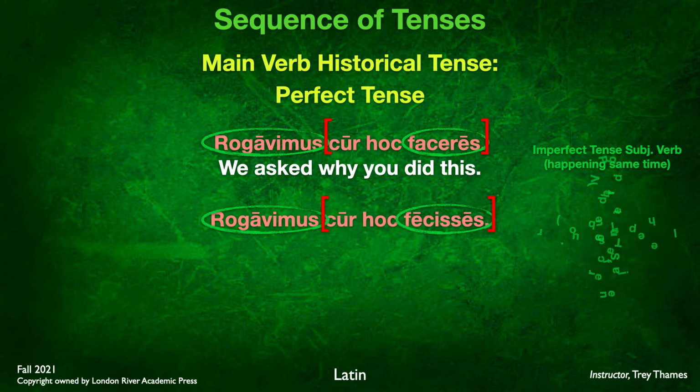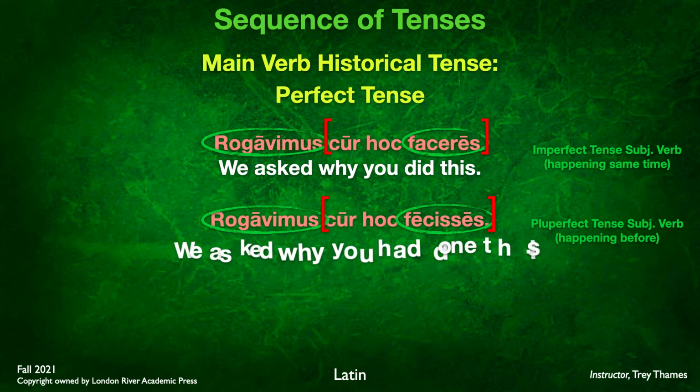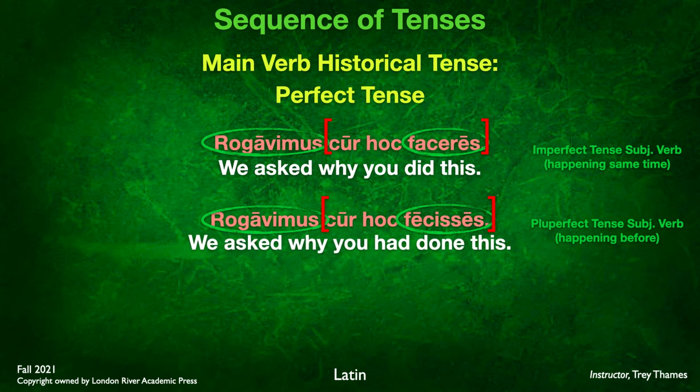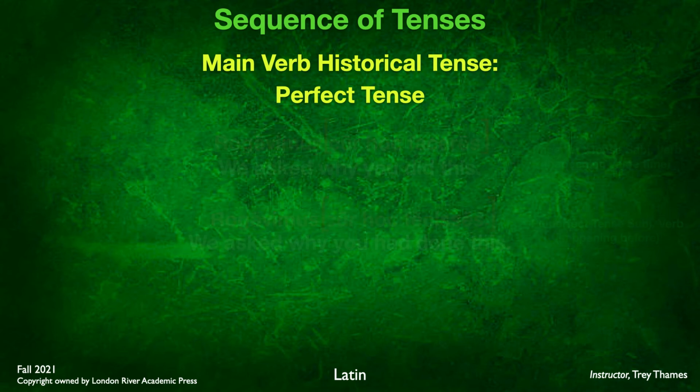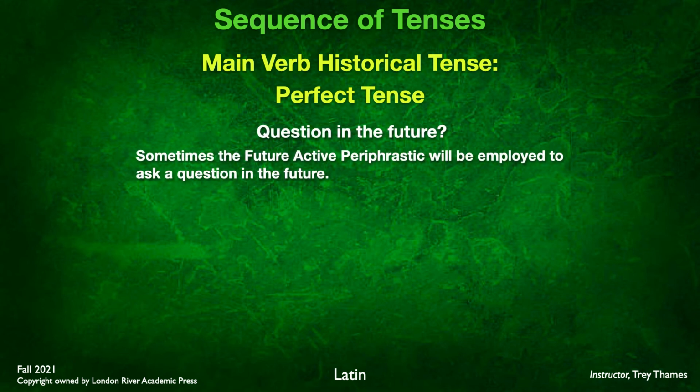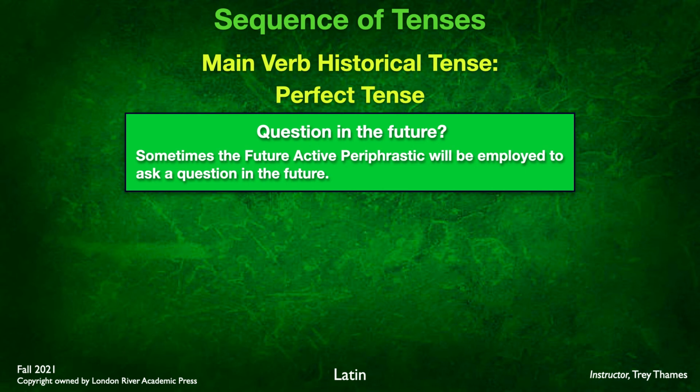Here we have the pluperfect subjunctive verb because the action has happened prior to the asking, which is also in the past. So we have to use the pluperfect form. We end up with, we asked why you had done this, because again, this is a pluperfect verb. Now let's look at one more example of the main verb being in a historical tense, specifically the perfect tense. But this time, what happens if the question is in the future?